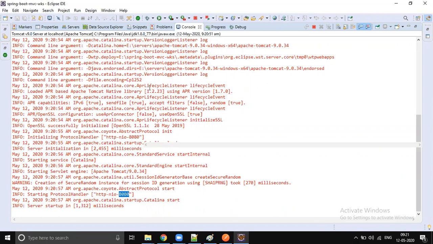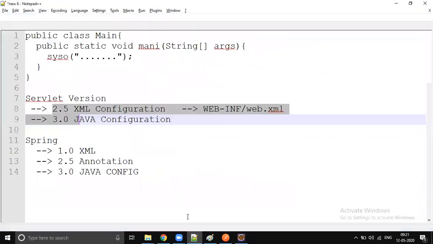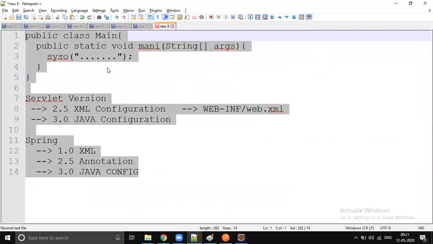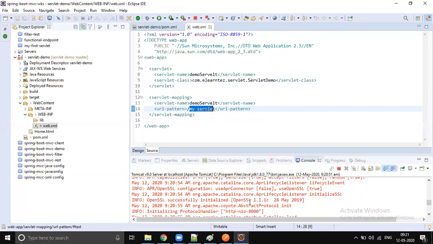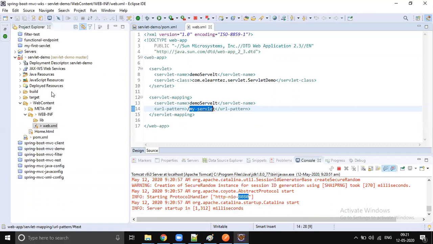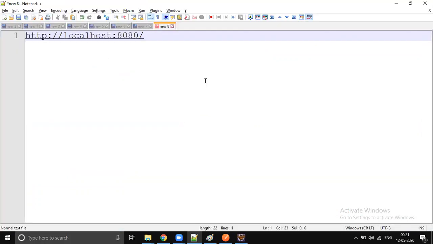So let's go to Postman and send our first request. What is our request? How are we going to frame our request? Yesterday we were talking about the URL formation, right? We're going to use the HTTP protocol, and the server is running on localhost, port 8080. And now the application context path: whenever we are deploying on Tomcat, your project name is the default application context path. So it's going to be servlet-10.